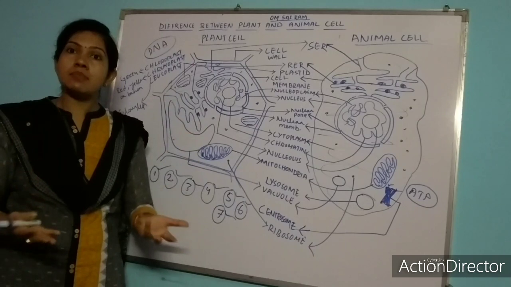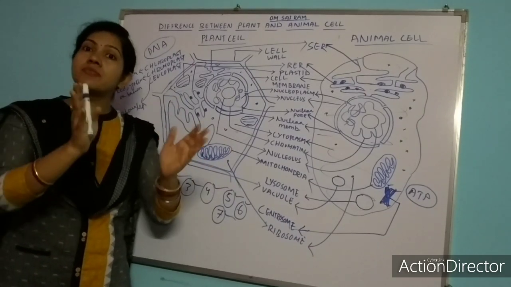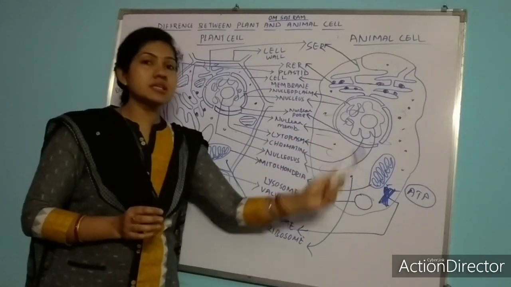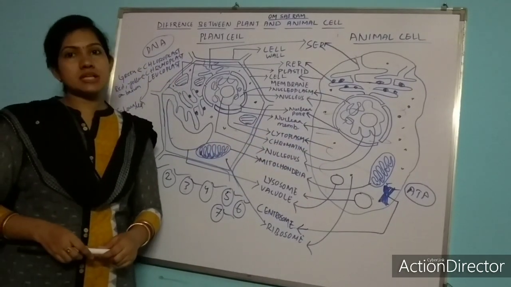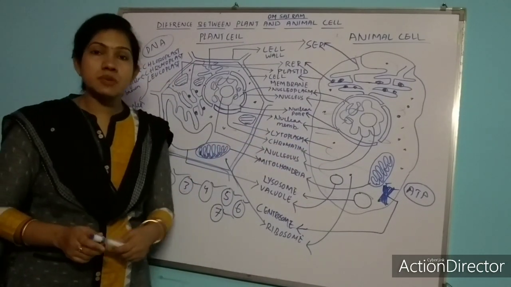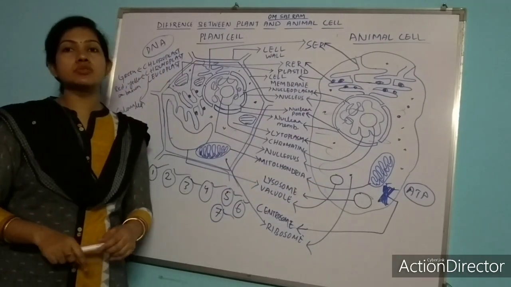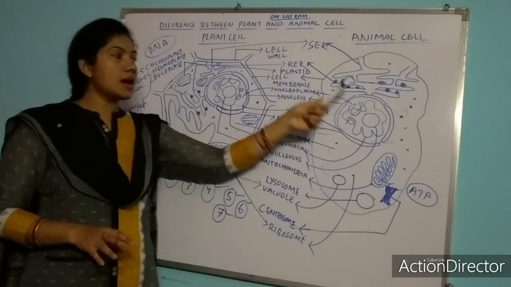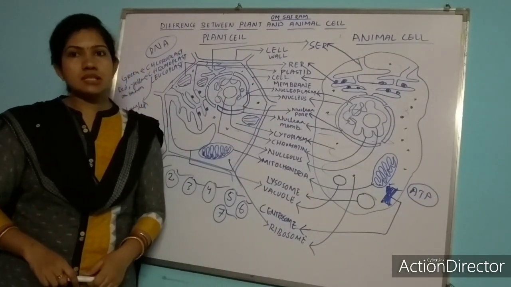And when you label it, then you can find the differences very easily. Meaning what all things are present in plant cell and what all things are not present in plant cell. What all things are present in animal cell, and what all things are not present in animal cell. So this is all about the difference between the plant cell and animal cell.